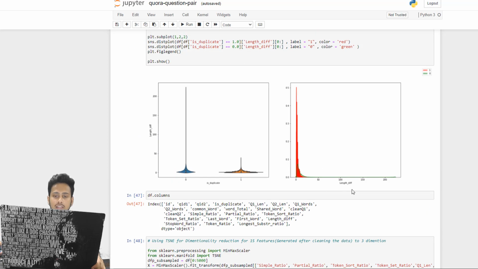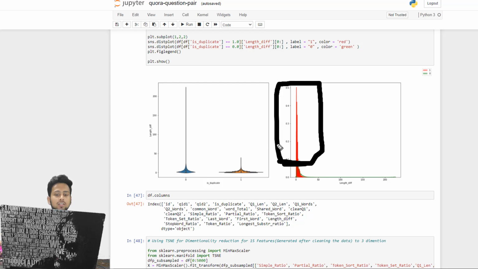Then we move to the length difference. We can see that if the length difference is high, the questions are not going to be the same. Up to here it is the green line, but above that it is all the red line. The red line means one, which means they are the same, which basically means they are duplicates. So if it lies in this range, it is our duplicate questions, of course. So this is also an important feature that we extracted.